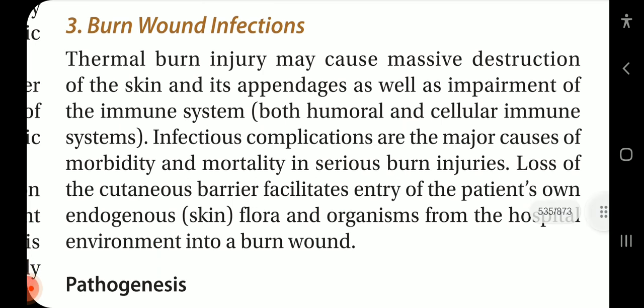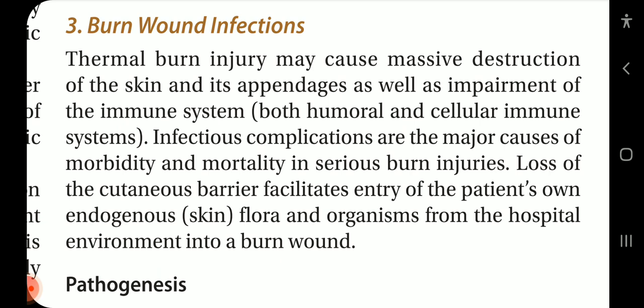Burn wound infections. Thermal burn injury may cause massive destruction of the skin and its appendages, as well as impairment of the immune system, both humoral and cellular immune systems. Infectious complications are the major cause of morbidity and mortality in serious burn injuries.